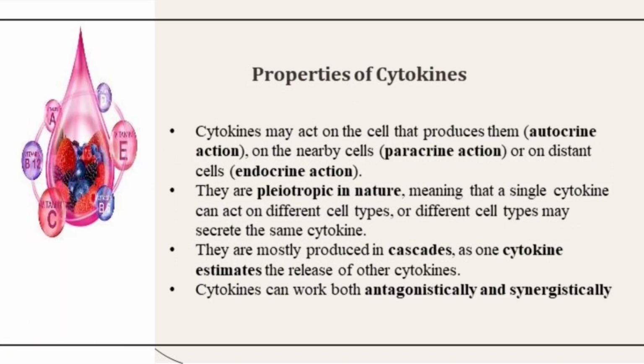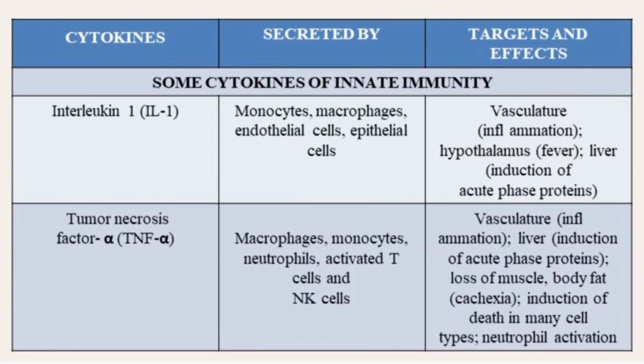Properties of cytokines. Cytokines may act on the cells that produce them, autocrine action, on nearby cells, paracrine action, or on distant cells, endocrine action. They are pleiotropic in nature, meaning that a single cytokine can act on different cell types, or different cell types may secrete the same cytokine. They are mostly produced in cascades, as one cytokine stimulates the release of other cytokines, and can work both antagonistically and synergistically.